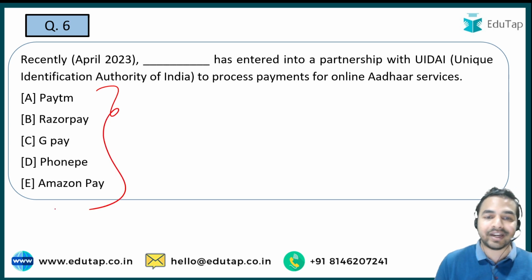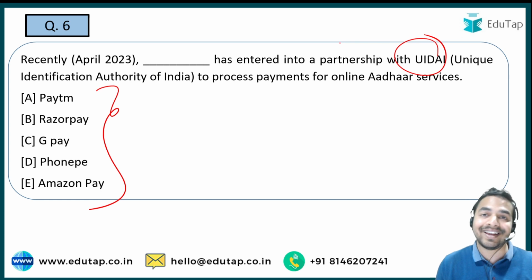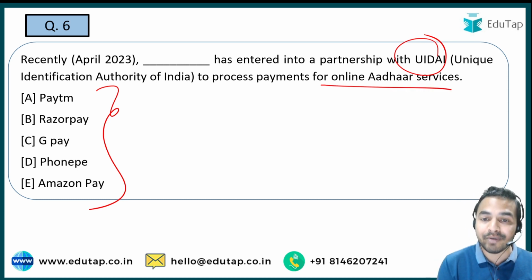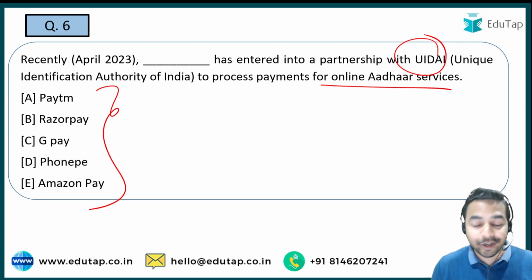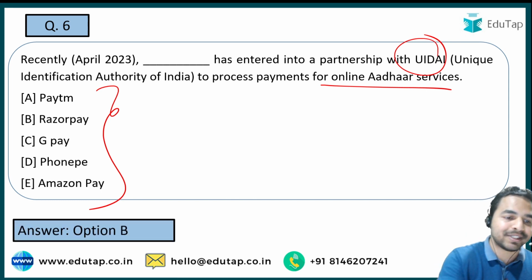And the next question you are required to tell me the name of this particular entity which has entered into a partnership with the UIDAI. This is the Unique Identification Authority of India to process payments for the online Aadhaar services. See guys, आपको बताने के इसमें से कौन सा वो प्लेटफॉर्म है जिसने पार्टनरशिप की है UIDAI के साथ. So अगर हम बात करते हैं to process payment for the online Aadhaar services, the platform which has signed a partnership with UIDAI is basically Razorpay.